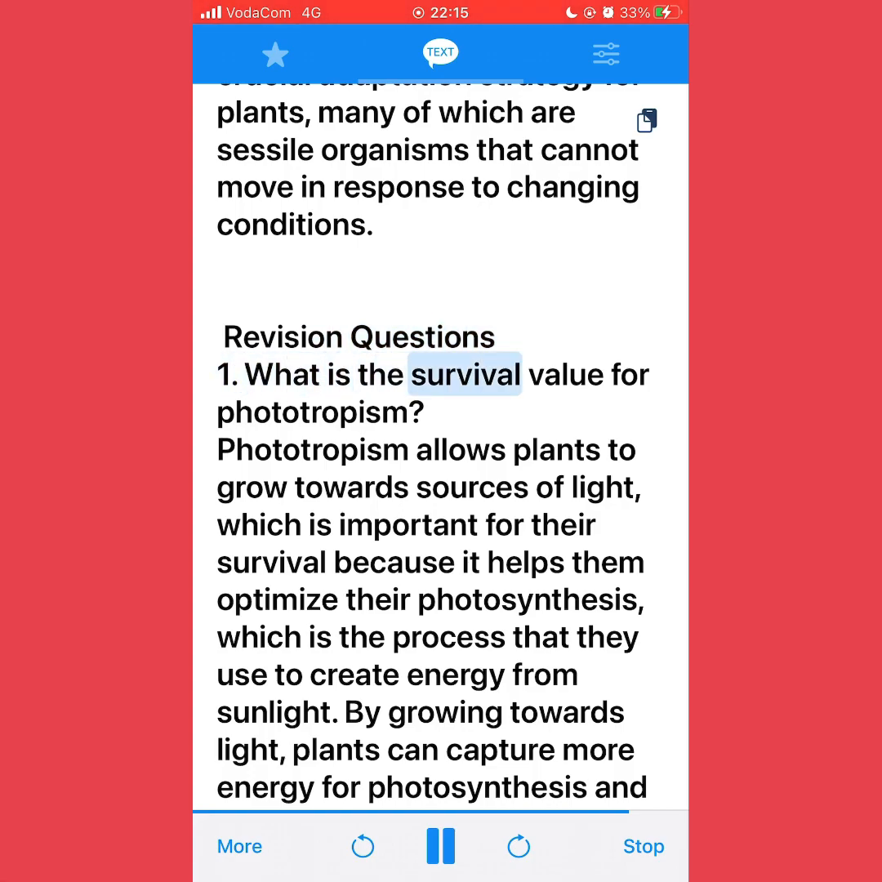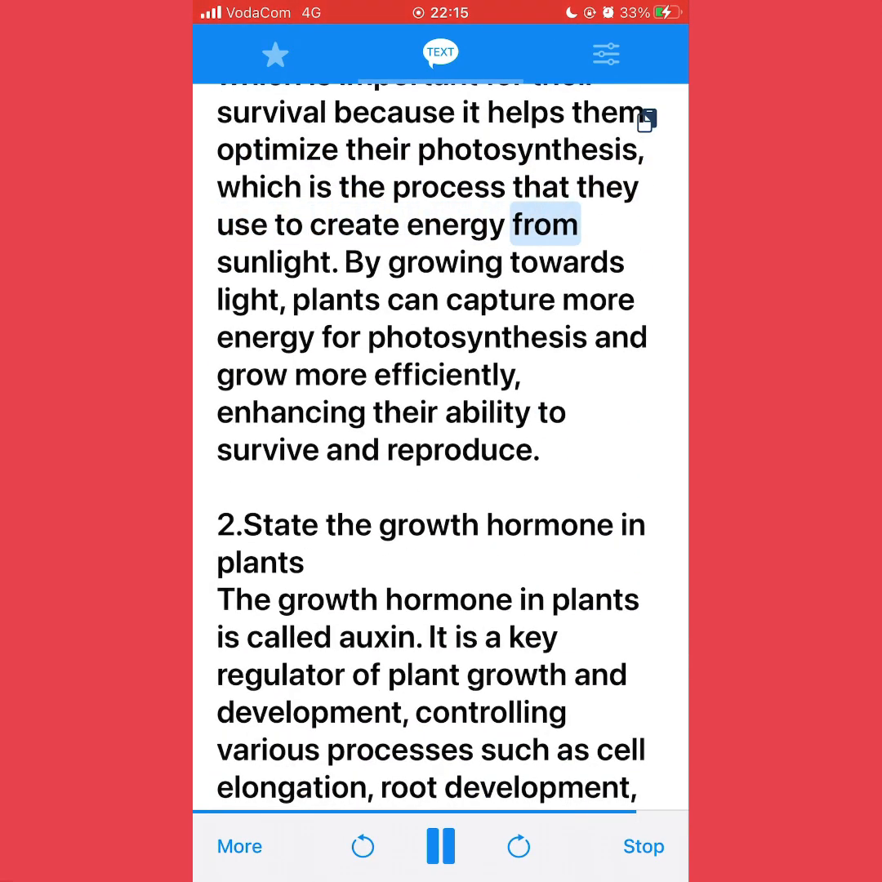1. What is the survival value for phototropism? Phototropism allows plants to grow towards sources of light, which is important for their survival because it helps them optimize their photosynthesis, which is the process that they use to create energy from sunlight. By growing towards light, plants can capture more energy for photosynthesis and grow more efficiently, enhancing their ability to survive and reproduce.